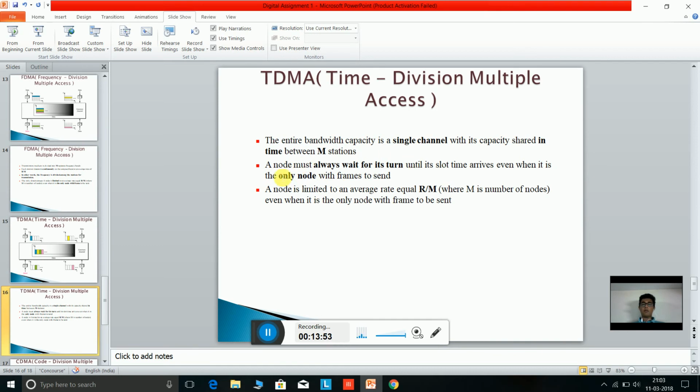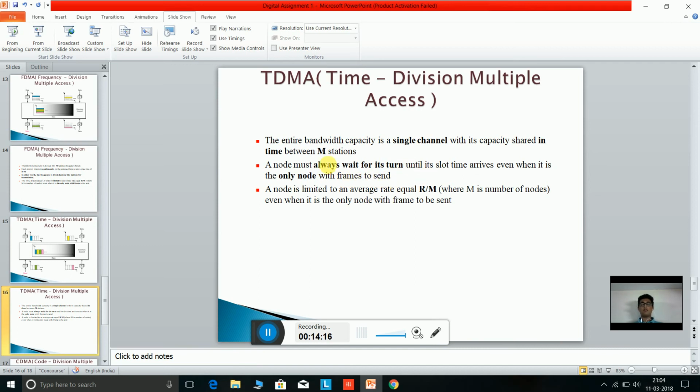This might be the only disadvantage in this method: even when any other node has no data frame to send, the node which wants to send a data frame still has to wait for its turn until its slot time arrives, even when it is the only node with frames to send.